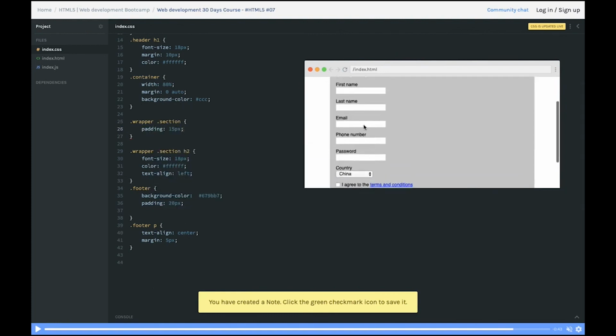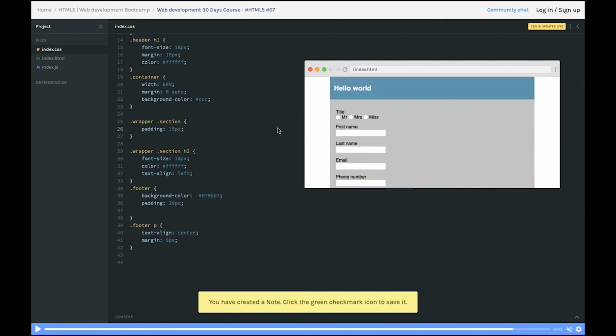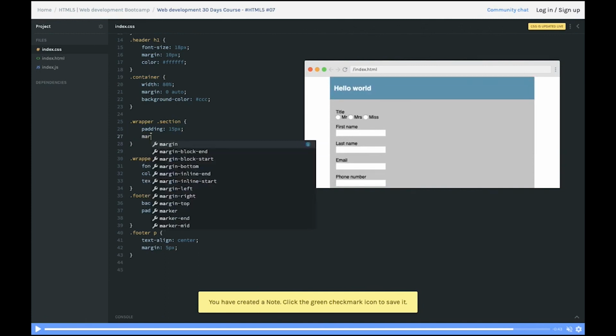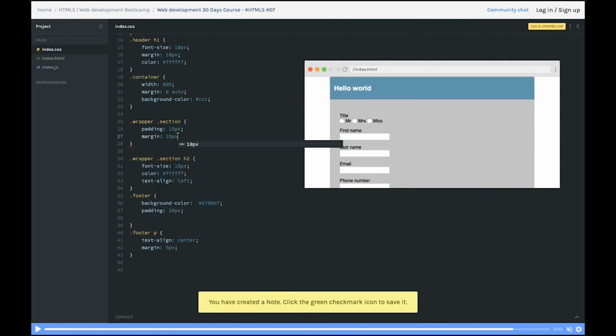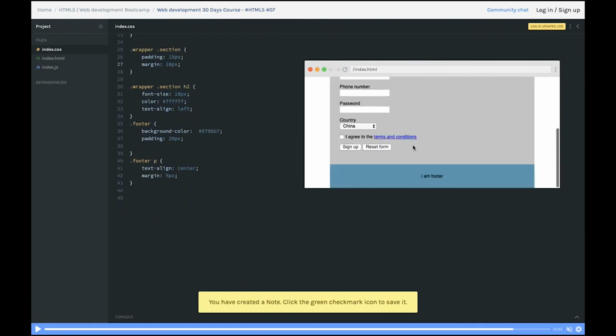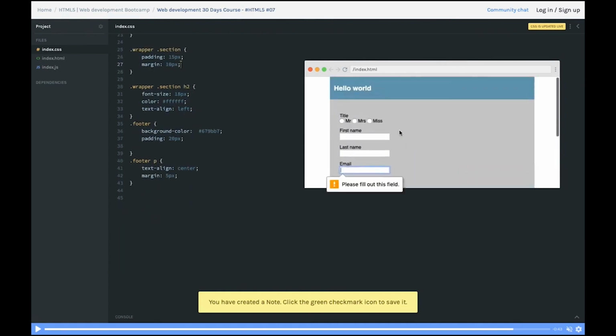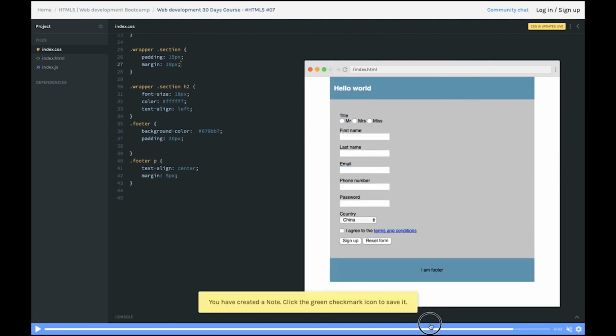So you can see now it has padding from the left and right, and you can set a margin also if you want, a margin of 10 pixels, right? But that is whatever is necessary. Now we have a nice look and feel form, right? So it is just a simple first form view created which has a header, footer and form elements, all the HTML elements with some validation.